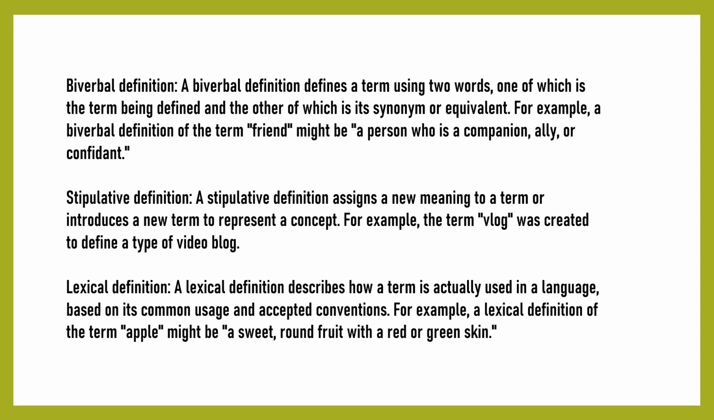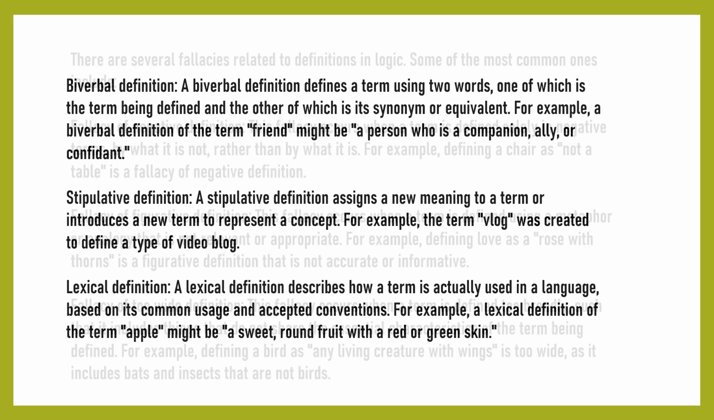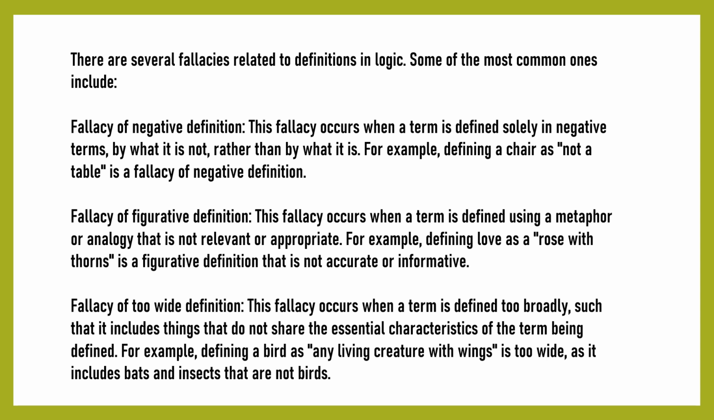Stipulative definition. A stipulative definition assigns a new meaning to a term or introduces a new term to represent a concept. For example, the term vlog was created to define a type of video blog. Lexical definition. A lexical definition describes how a term is actually used in a language, based on its common usage and accepted conventions. For example, a lexical definition of the term apple might be a sweet, round fruit with a red or green skin. Overall, the different types of definitions serve different purposes and are used in different contexts, depending on the needs of the situation. There are several fallacies related to definitions in logic.